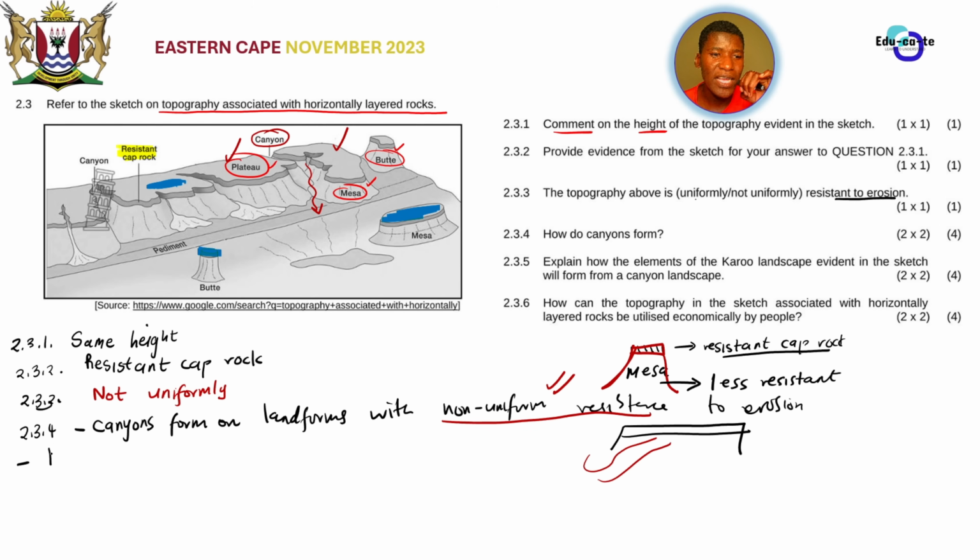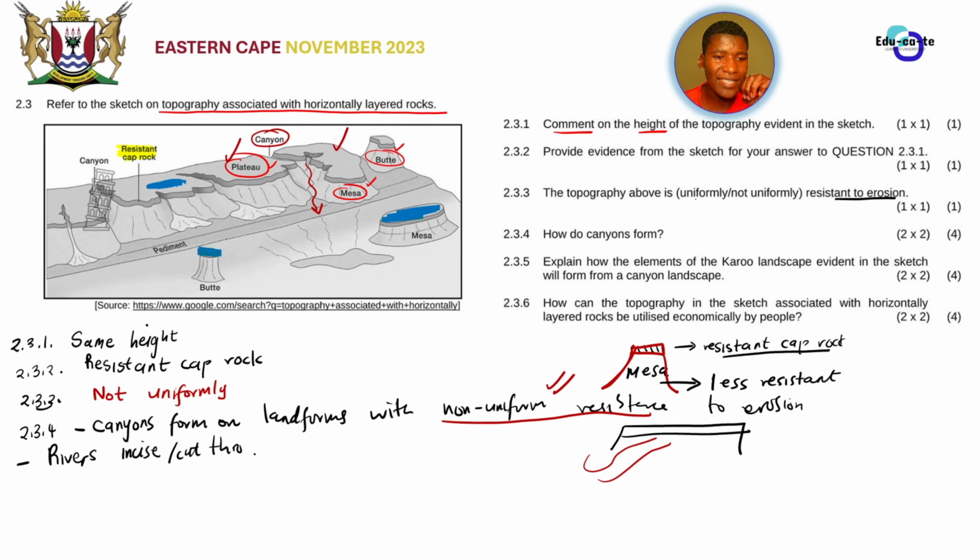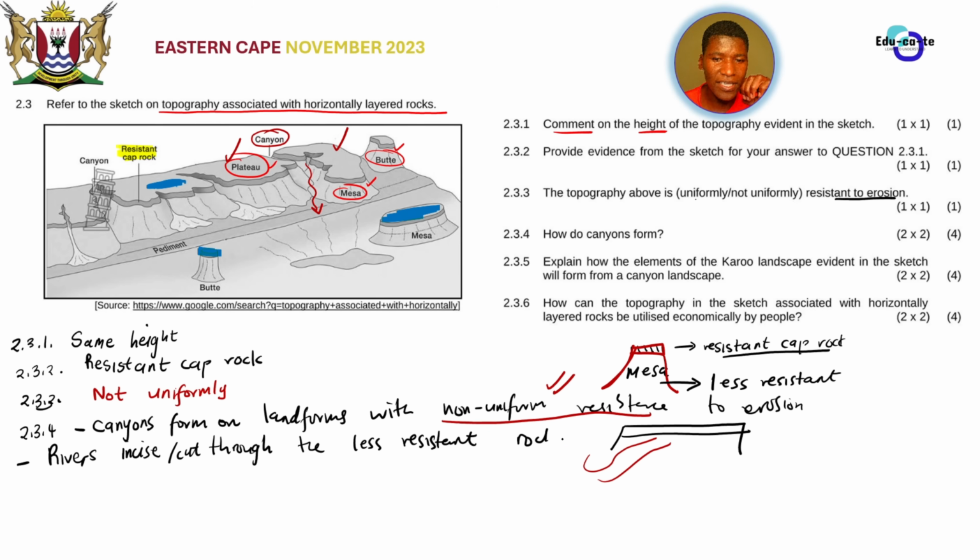So here we have got rivers. So we have got rivers here. So those rivers, what do they do? They cut through, or you can say they incise. They incise or they cut through the weak layers. They cut through the less resistant rock.